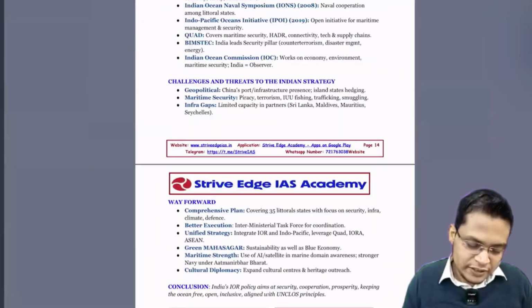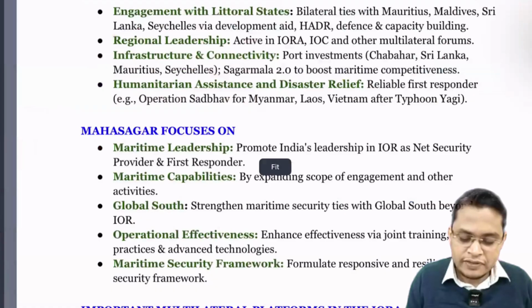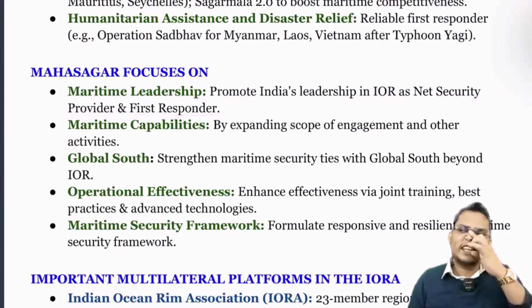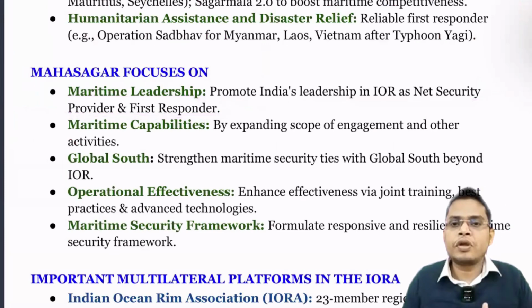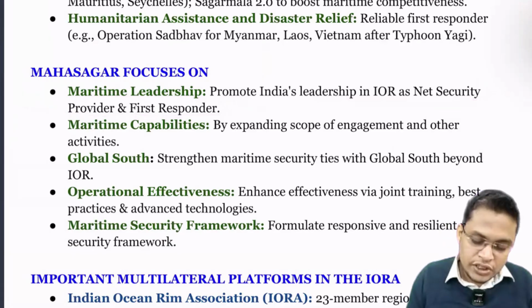So what are the objectives? Let's see. It is basically focusing on maritime leadership: promote India's leadership in the Indian Ocean region as a net security provider and first responder. So if anything happens, let's say terrorism or piracy, India is the fast responder and security provider.